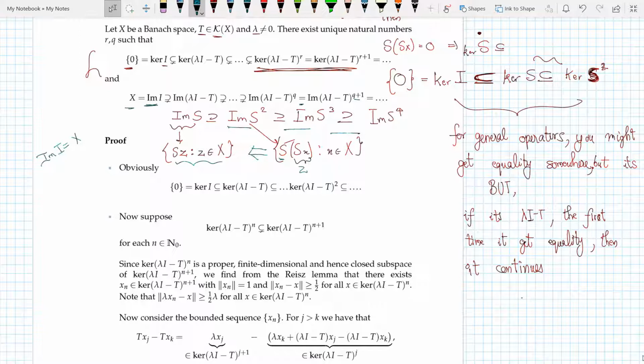And the case here is that when S equals lambda I minus T, in this special case, you do not have equality at any point here. So all this is to emphasize that it is a proper subset, it is not equal in the slightest. But in the normal case you might have that, suppose here it's equal, but here it's again a subset. So this is the case here.